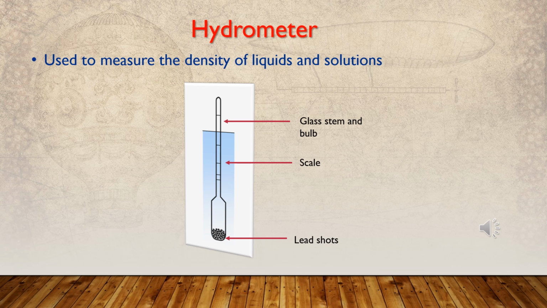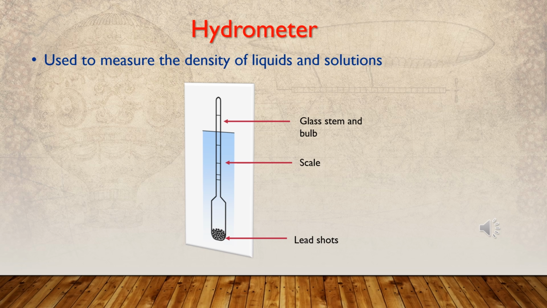The liquid or the solution is taken to a vessel and the hydrometer is put into it. Then the density of the liquid or the solution can be read directly from the scale given on the hydrometer. The hydrometer is calibrated from top to bottom of the glass stem. It means higher values are at the bottom of the glass stem and lower readings can be obtained at the upper part of the glass stem.